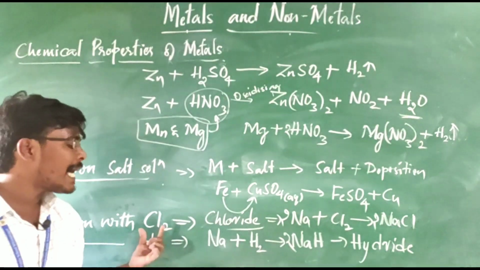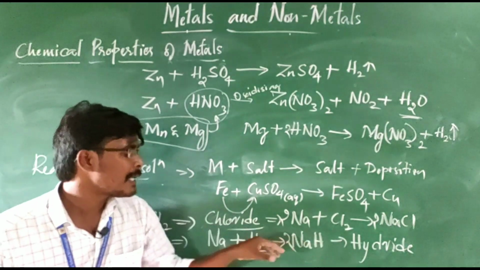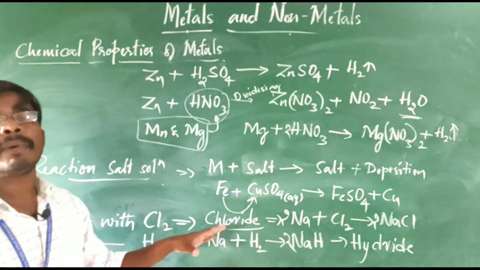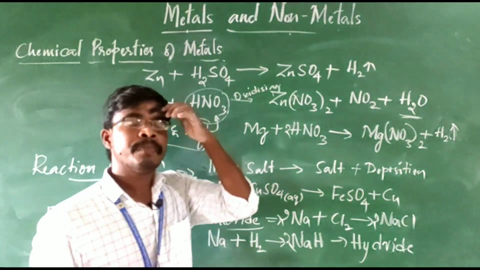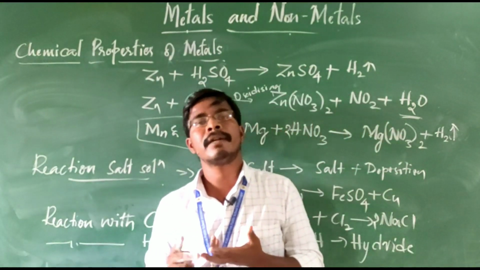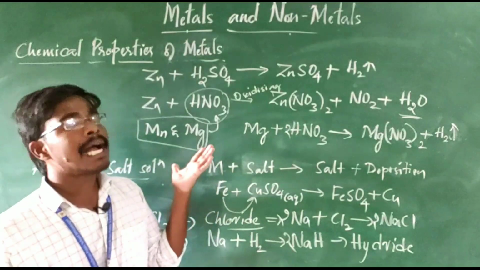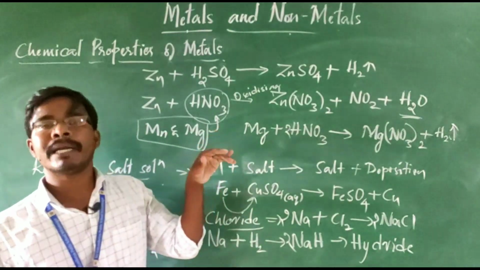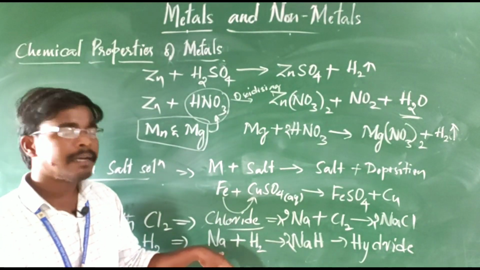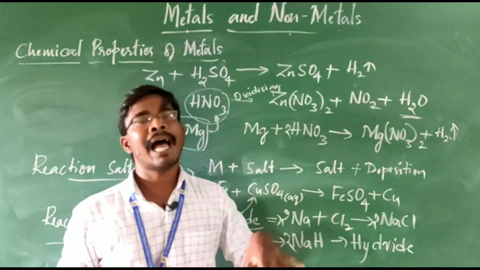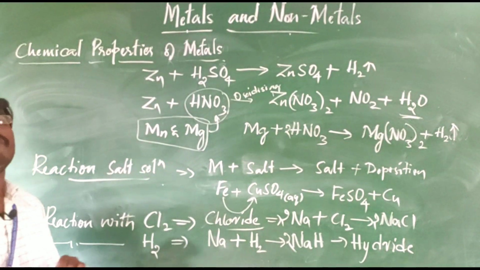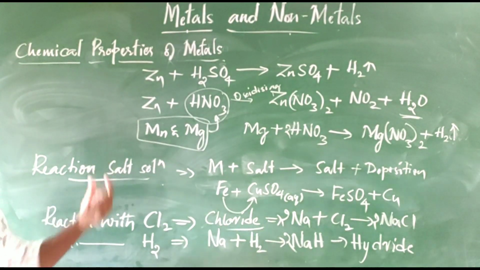When metals react with chlorine gas, metal chlorides are formed. So these are the chemical properties of metals. First, the metal reacts with oxygen, then the metal reacts with water, then with acids, after that with salt solution, and after that with chlorine gas as well as hydrogen gas. Clear? Let us go with the reaction of non-metals with other substances.